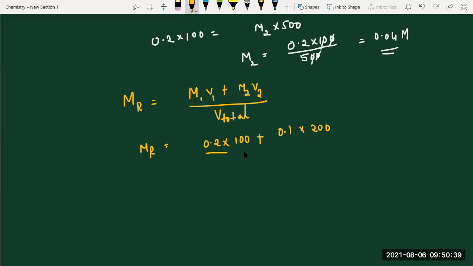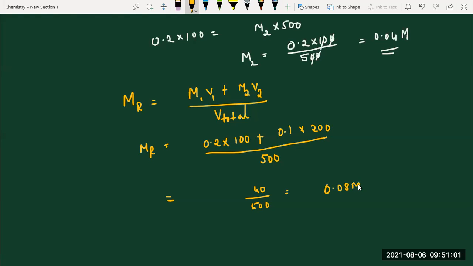This question is different from the above question. Check it. This is V total. They made it up to 500 ml. So V total equal to 500 ml. 0.08, no? 40 by 500. Then you will get 0.08.